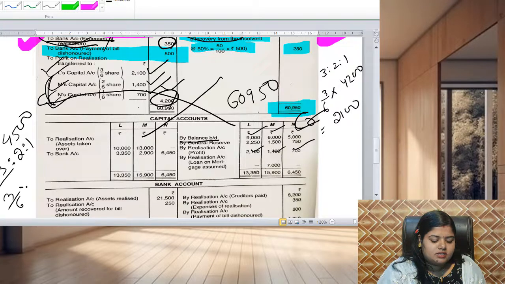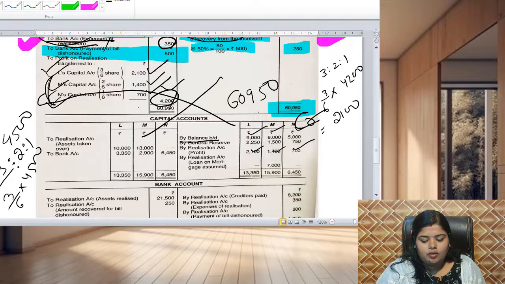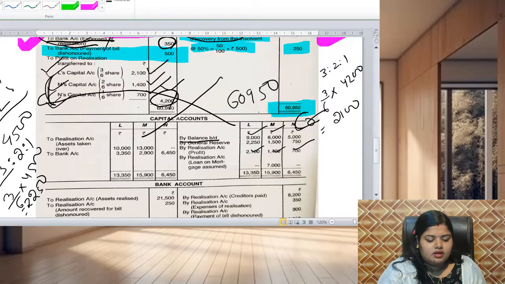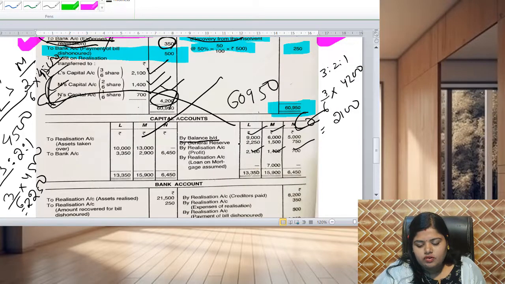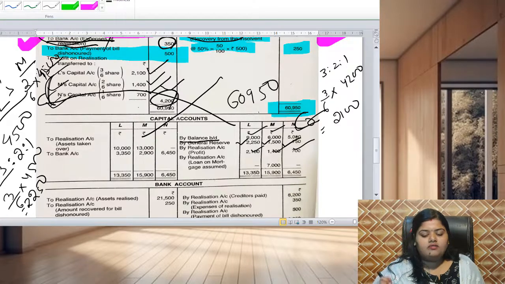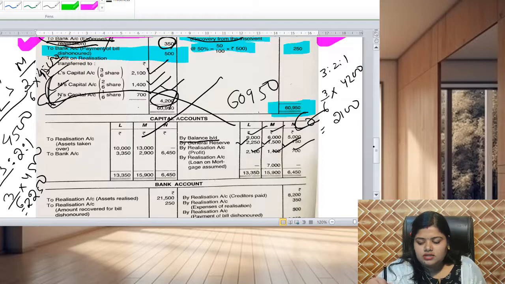It comes to 3/6 into 4,500, and the amount will come to 2,250. This is L's capital. In case of M's capital, it will come to 2/6 into 4,500. So L's capital will be credited by 2,250, M's capital by 1,500 and N's capital by 750.